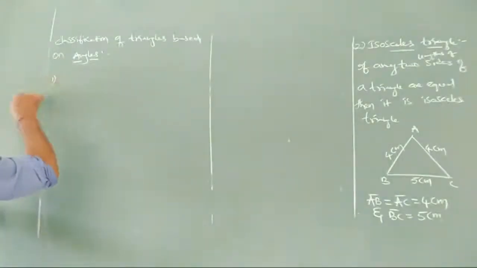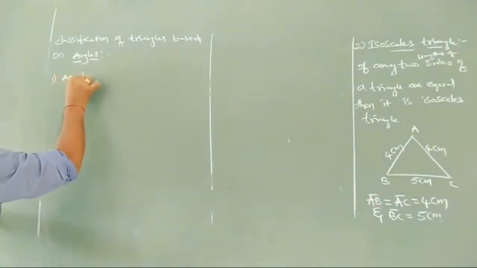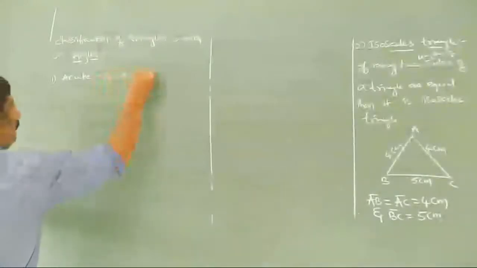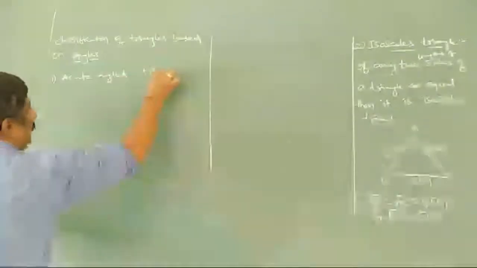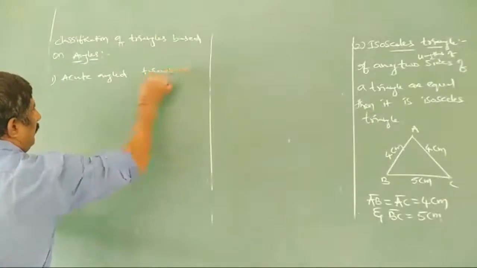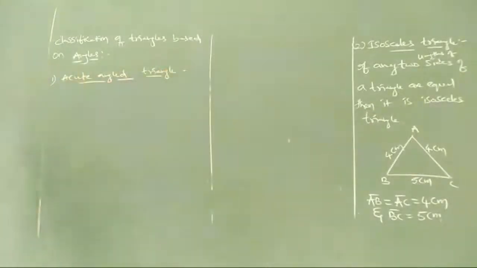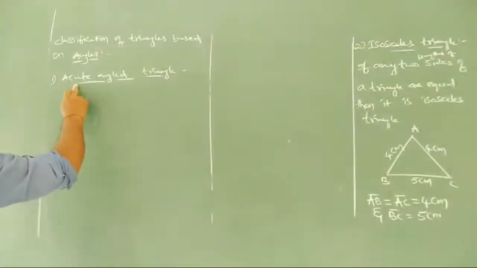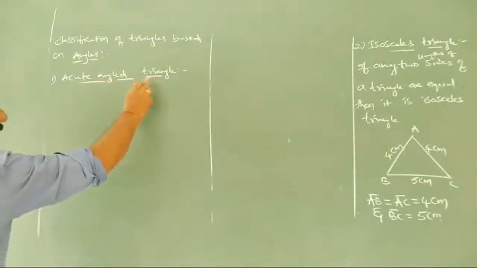The first one is the acute angled triangle. In the name only we have it: acute angled triangle.